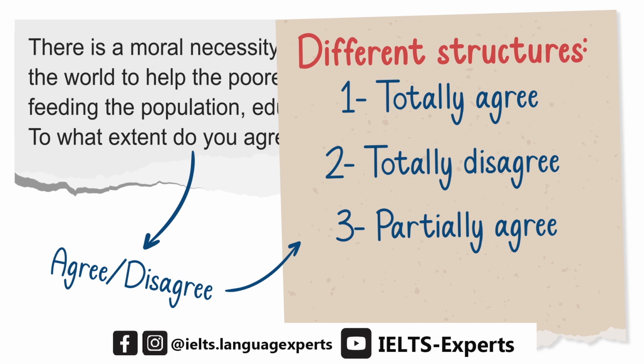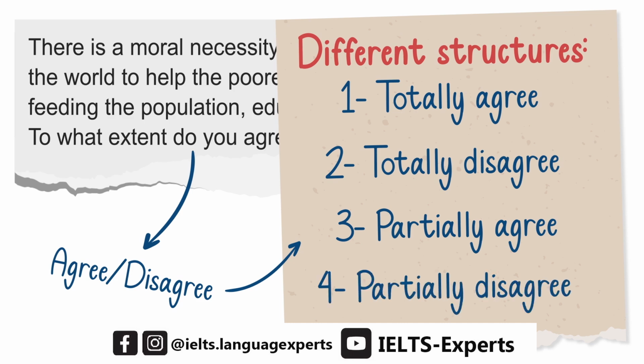And on the other hand, you can disagree with the question, and in the second body paragraph, you can also write why and how you can agree with this statement, the opposing view, right? So these are the ways that we can organize and write our essay.